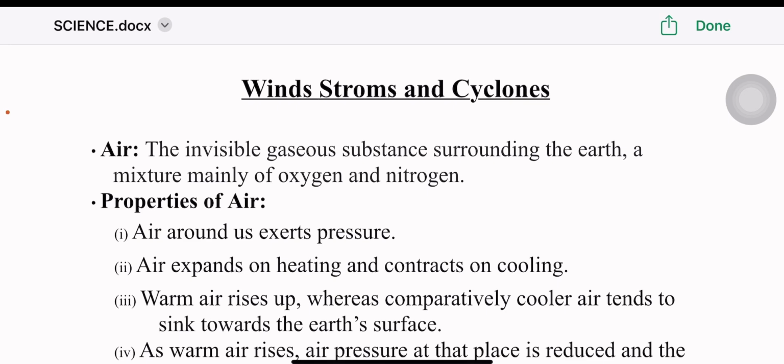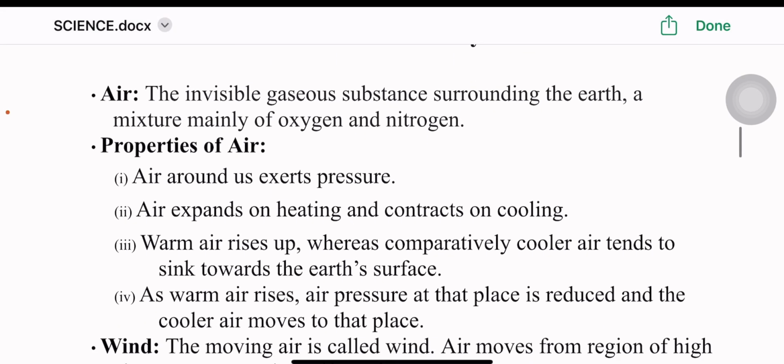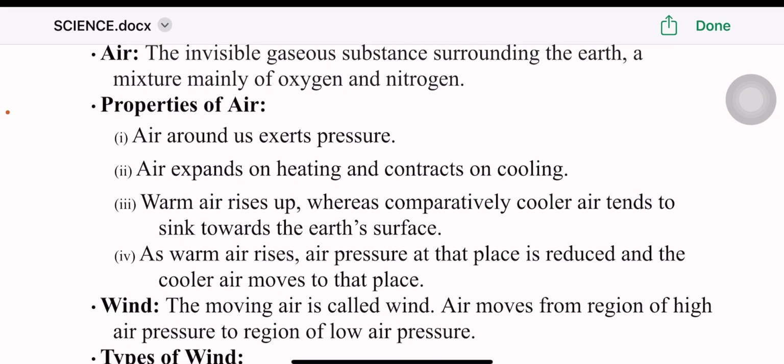Winds, storms, and cyclones. Air is the invisible gaseous substance surrounding the earth, a mixture mainly of oxygen and nitrogen. Properties of air: Air around us exerts pressure. Air expands on heating and contracts on cooling. Warm air rises up, whereas comparatively cooler air tends to sink towards the Earth's surface. As warm air rises, air pressure at that place is reduced, and the cooler air moves to that place.